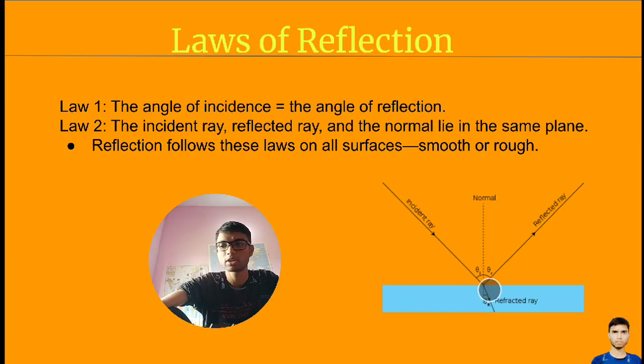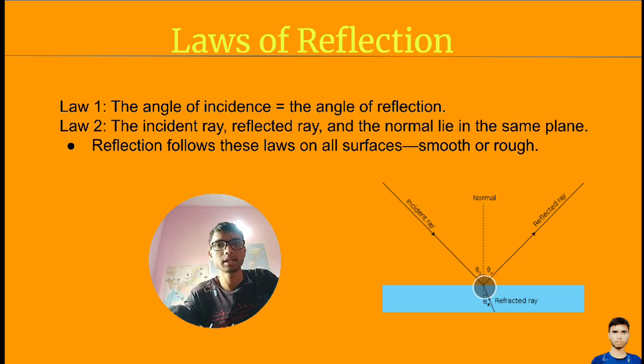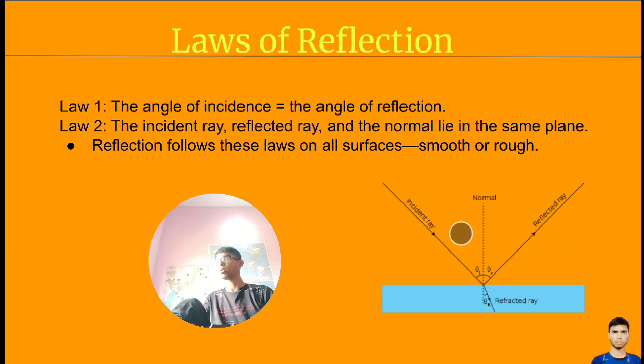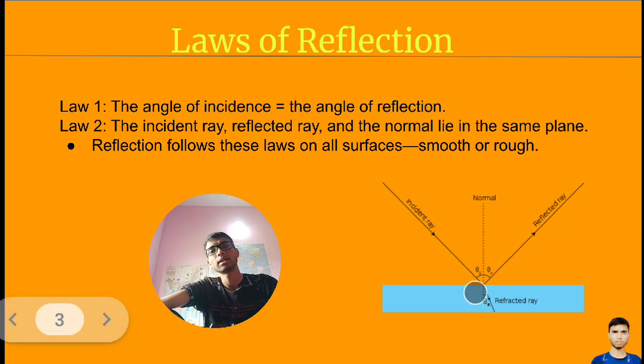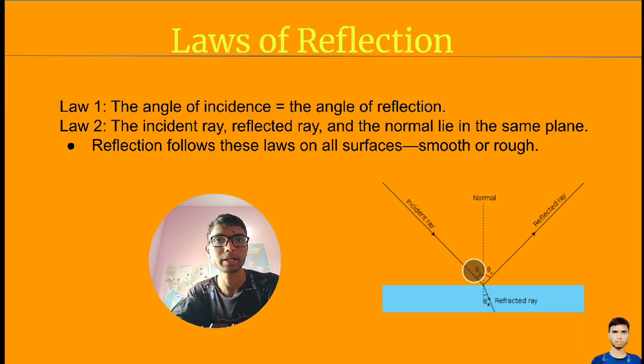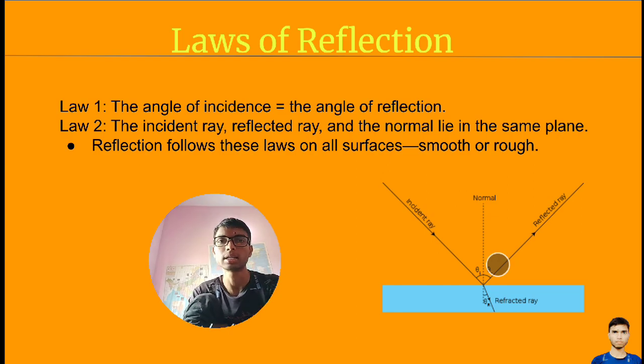So here we have a surface which is a straight line. When it comes to a straight line, you know the angle would be 180 degrees because it is a straight angle. Now we have a normal line, which is perpendicular to the surface, so this side is 90 degrees, and this side is also 90 degrees. The sum of this and this would be 180 degrees. So this perpendicular is 90 degrees, clear?